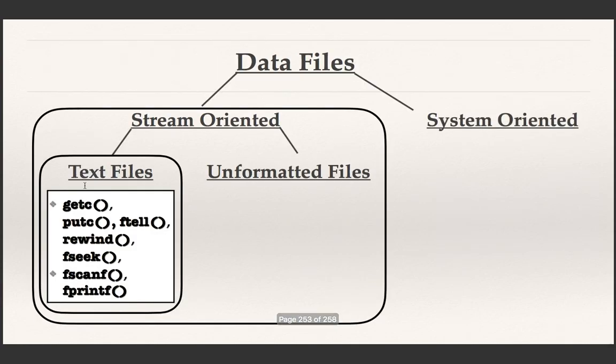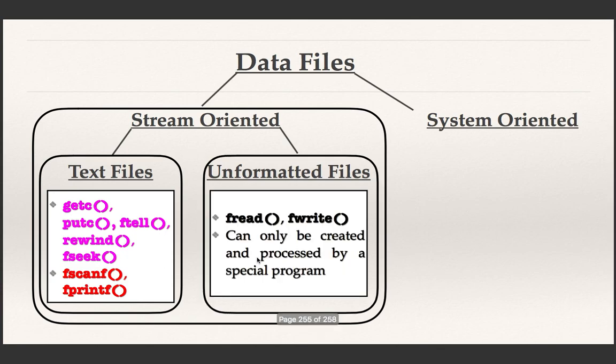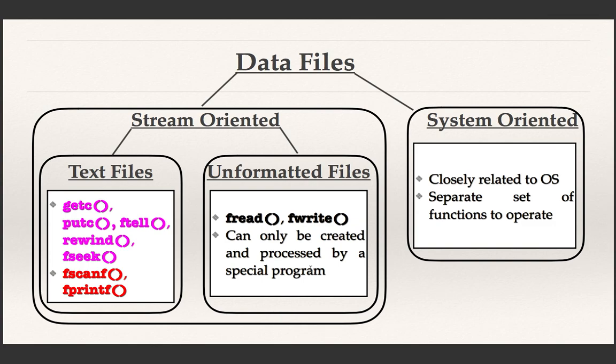Text files are those files that we operated with these functions, and unformatted files are those files that we operated with these. Okay, and system-oriented files are specific to the operating system that we have not studied because it's out of scope as far as this course is concerned.